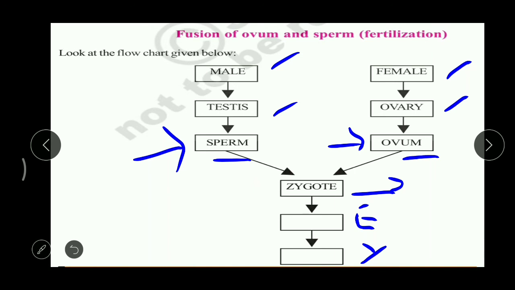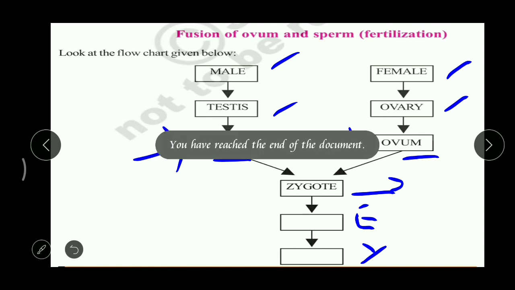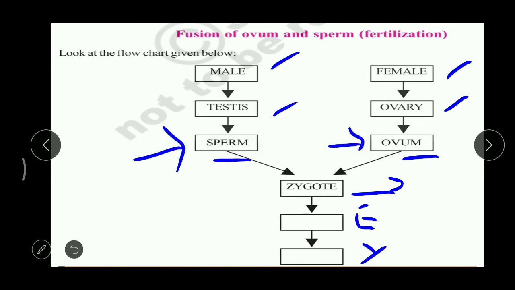In a male, the organs are the testes, and in a female, ovaries. Testes produce sperms, and ovaries produce ovum. These two combine to form a zygote, the zygote develops into an embryo, and the embryo into a young one. Got it, children? Okay, and this is for today's session, and thank you very much.